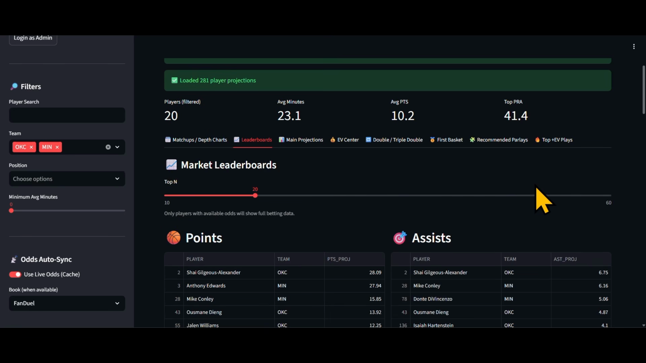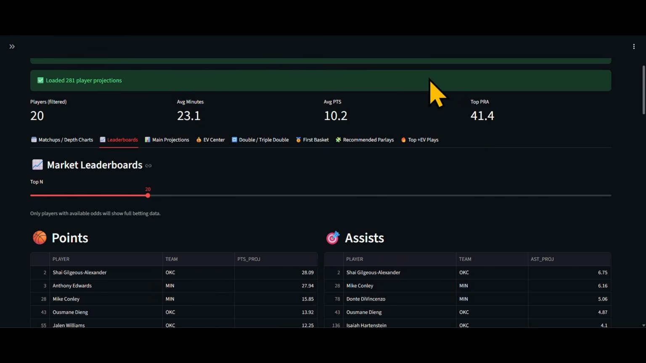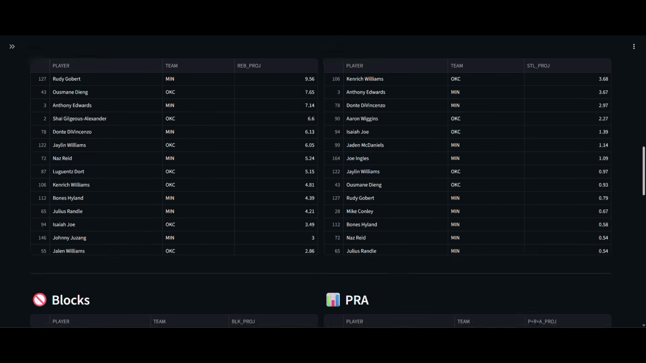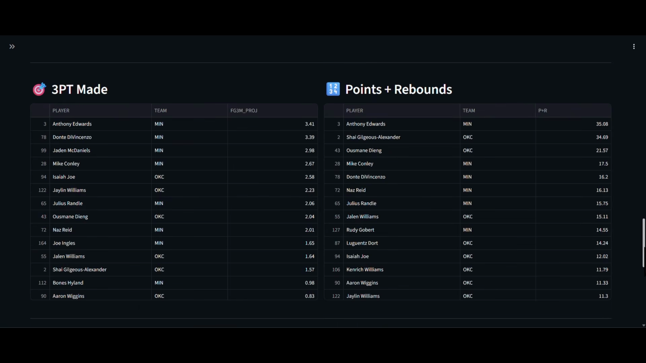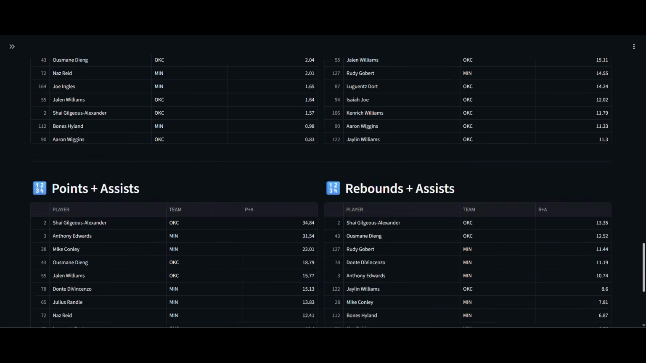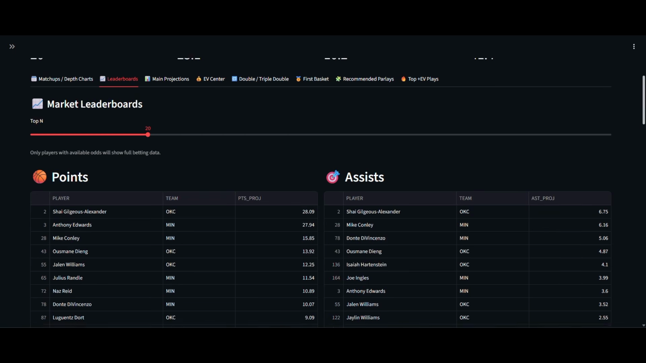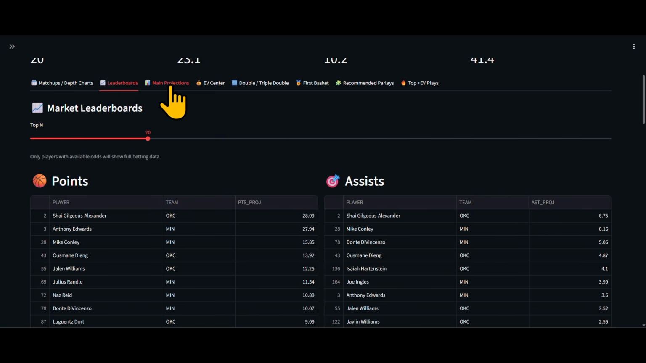Here's the leaderboards. When you have the full model, all this is openly populated for you. And here's all of the leaderboards for today's matchup between OKC and Minnesota. But the leaderboards would change if you had all the teams selected, and if you had access to the full model, you can do that.